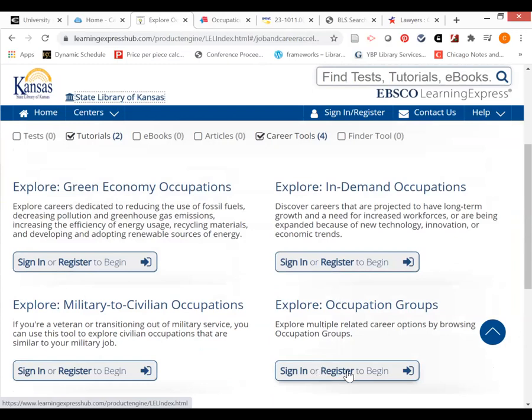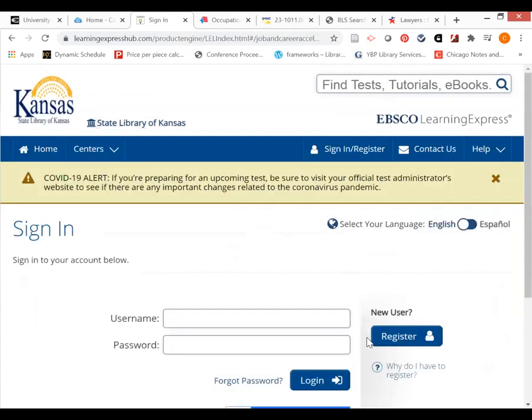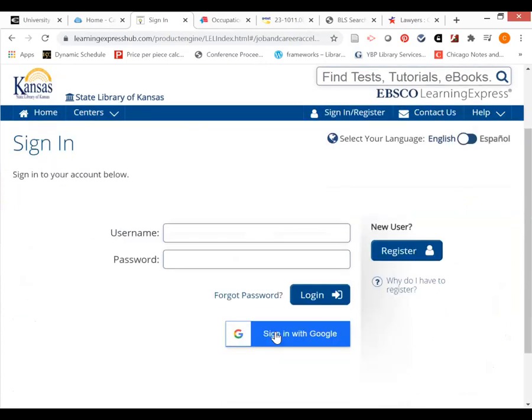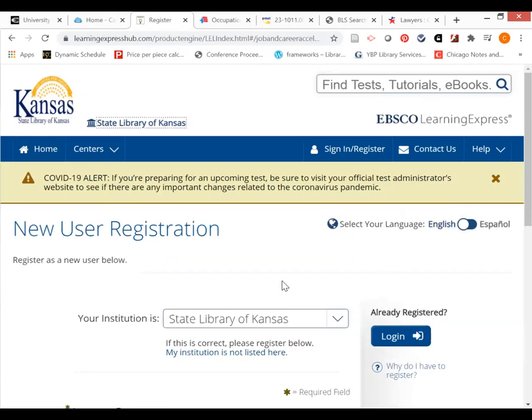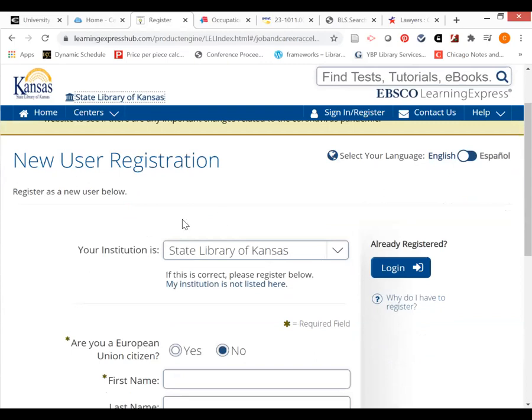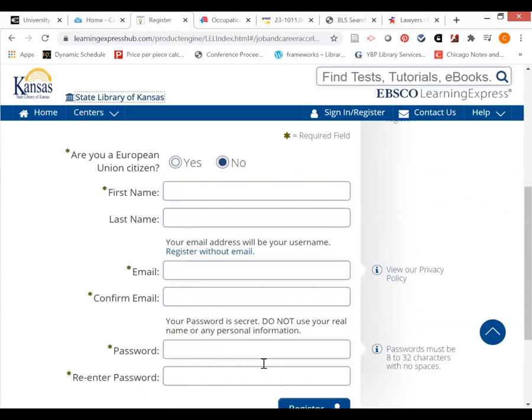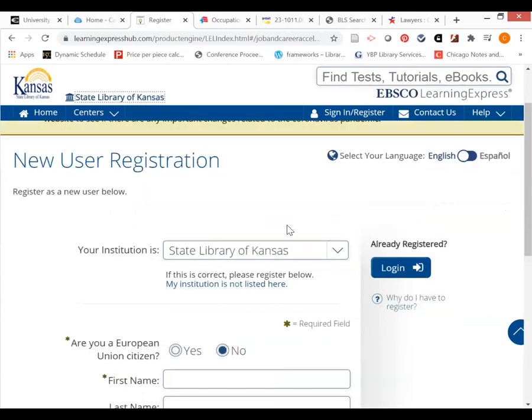But if I clicked on sign in or register, this is actually what you would want to do. You can try the sign in with Google. Many times that will work. However, I would also recommend going over here to register. And the reason is that the new user registration will ensure that you are registering to use this database from the State Library of Kansas. And this is actually what you would need. And you would answer all of these questions, including creating a password, and then you could register.